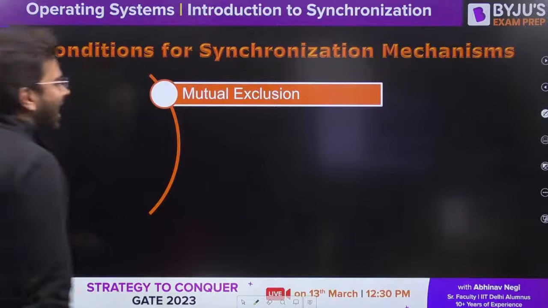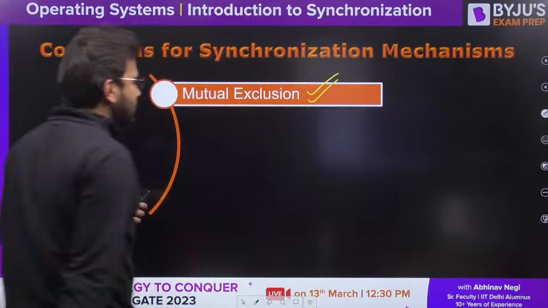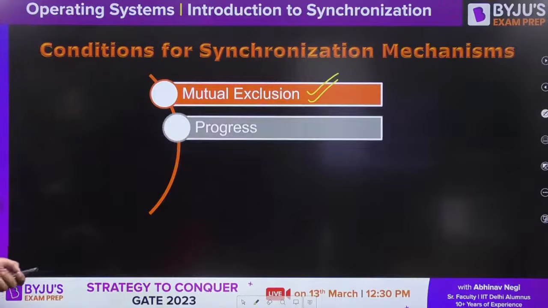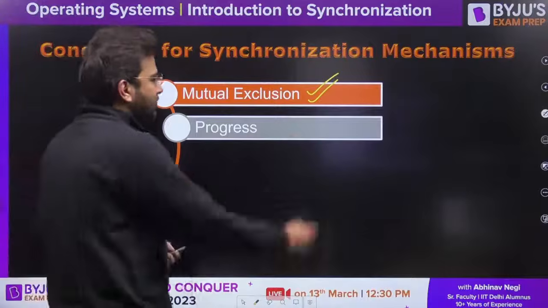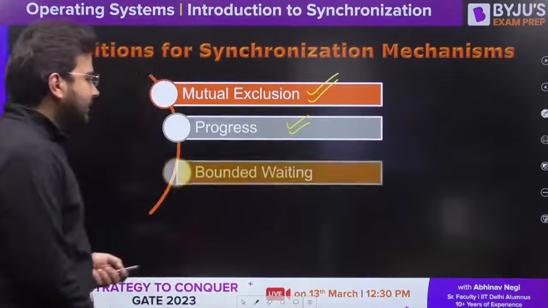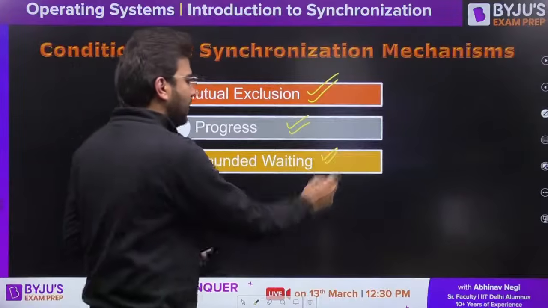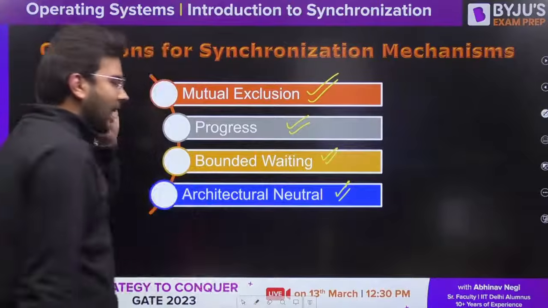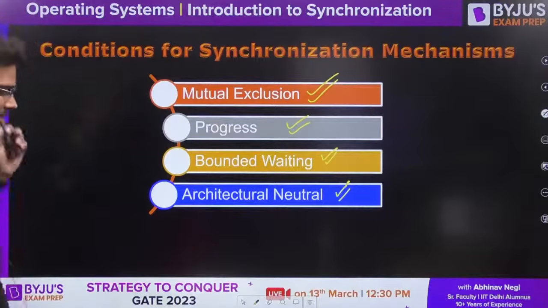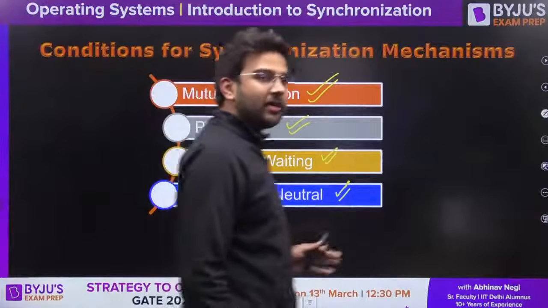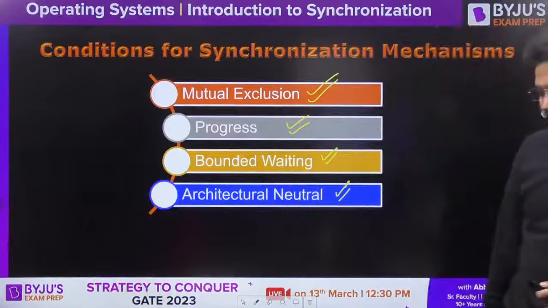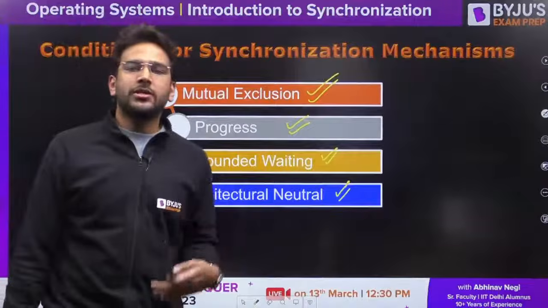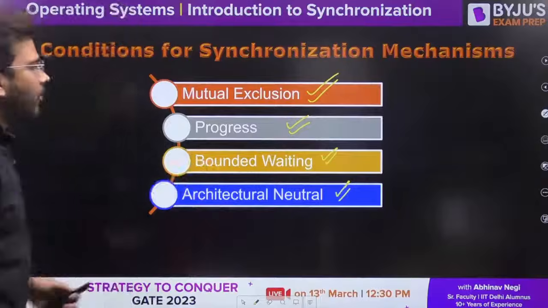The first condition we have is mutual exclusion. I will explain each and everything, guys. Keep sharing and keep liking the session. The second condition is progress. The third condition is bounded waiting. And last but not the least, the fourth condition is architectural neutrality, or architectural neutral. So these are the four conditions that need to be satisfied if you are proposing any synchronization solution. Now let's talk about it one by one.